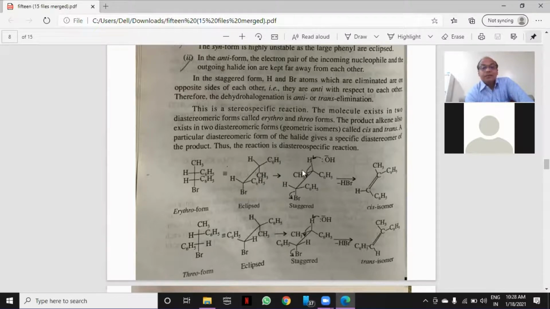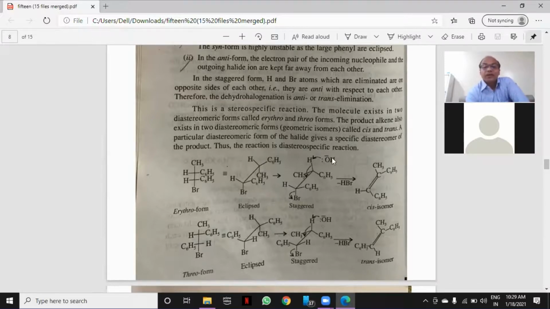Now, when this eclipsed form gets converted into staggered form, naturally what happens? This Br and this H, they are anti to each other. This one H gets here, Br as it is, and this C6H5 and CH3 will come here. When this CH3 comes here, H goes here and C6H5 goes here. Similarly, carbon number 1 is as it is, there is no change, but for carbon number 2, when we want this H in anti-position, we have to push the groups. When it gets converted into staggered form, what happens?